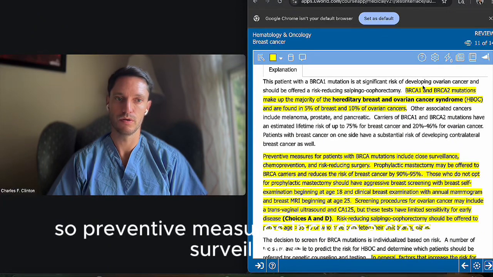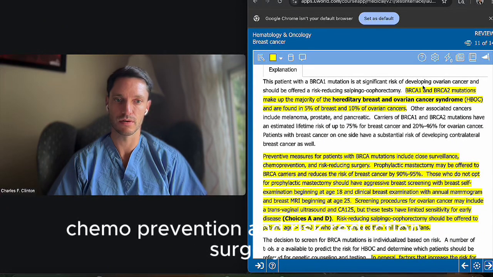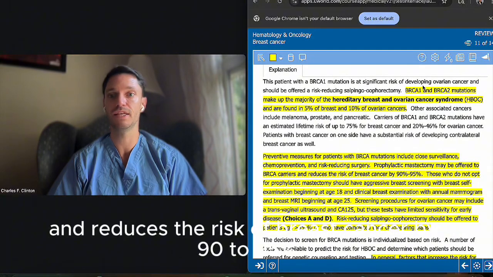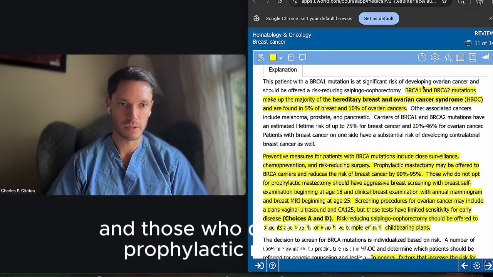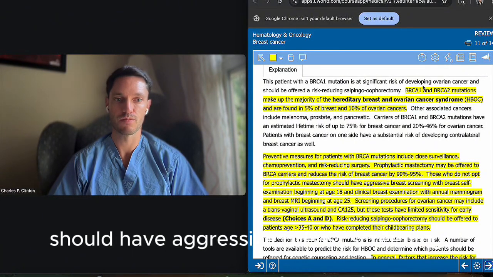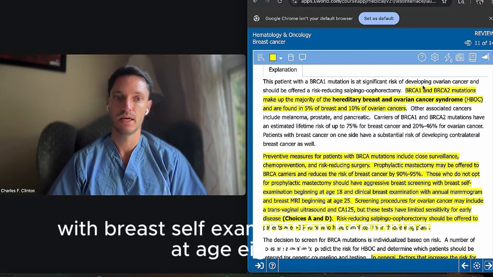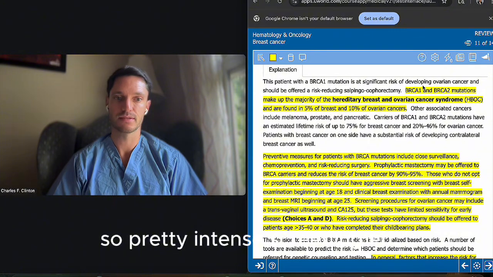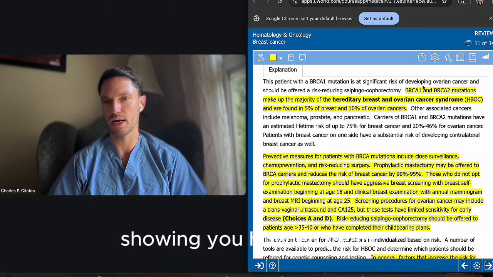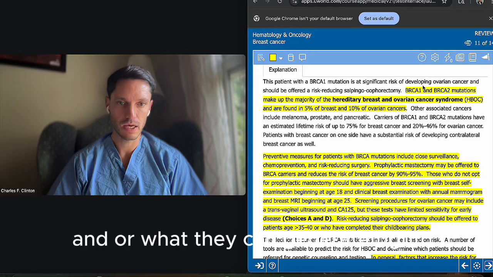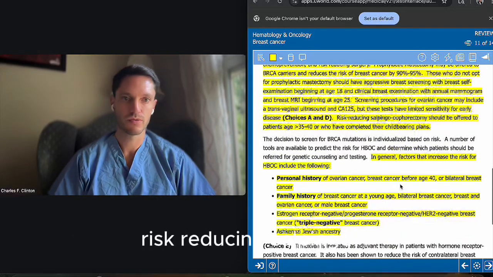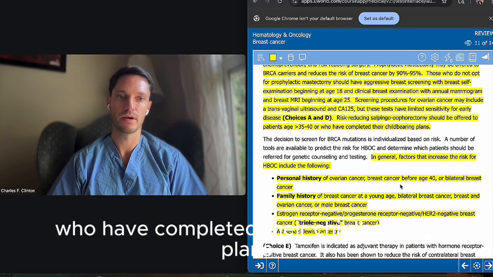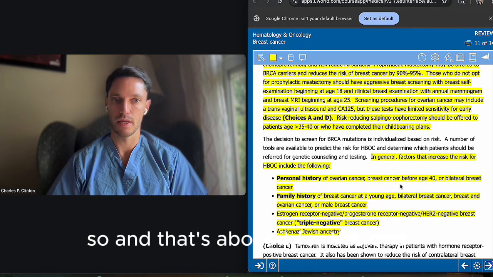Let's see what else we have. So preventative measures include close surveillance, chemoprevention, and risk reduction surgery. Prophylactic mastectomy may be offered to BRCA carriers and reduces the risk of breast cancer by 90 to 95%. So that's great. And those who do not opt for prophylactic mastectomy should have aggressive breast screening with breast self-examination beginning at age 18 and clinical breast examination with annual mammogram and breast MRI beginning at age 25. So pretty intense screening, showing you how bad these mutations can get and what they can generate, right? Risk reducing salpingo-oophorectomy should be offered to patients aged 35 to 40 who have completed their childbearing plans. So that's about it for this one.